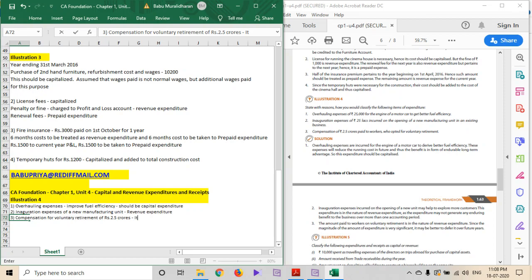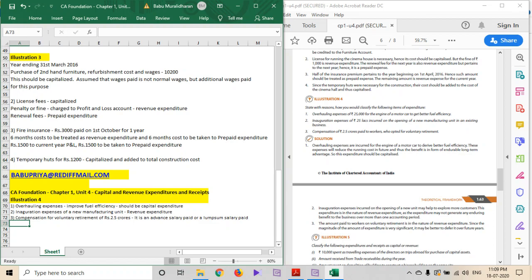Since it is an advance salary or a lump sum salary paid, this has to be treated as revenue expenditure, because it's not going to give any substantial business impact. To some extent, the impact can be seen in the profit and loss account.